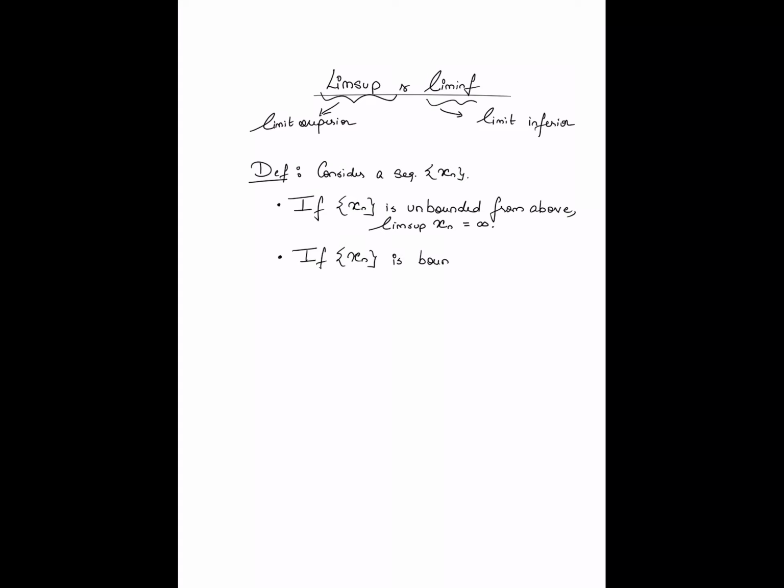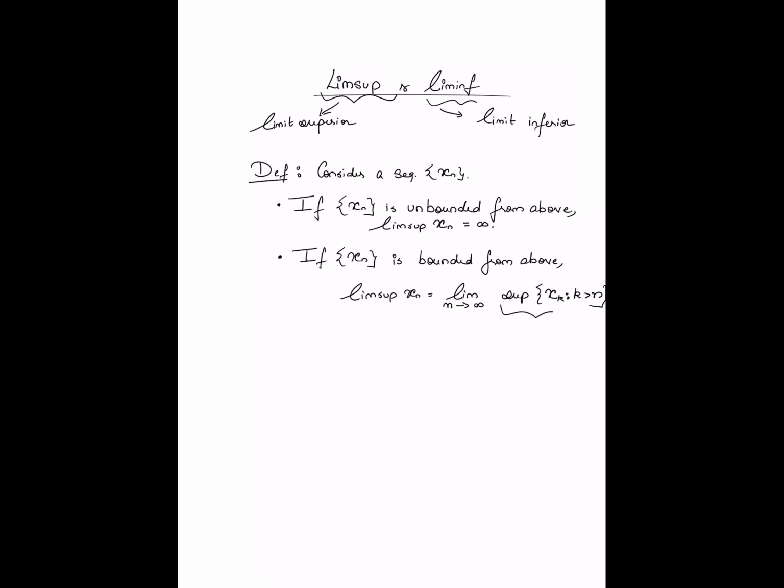it is bounded from above, we define the lim sup as follows. Lim sup xn is equal to limit as n goes to infinity sup. Okay, so let's stare at this a bit. If xn is indeed bounded from above, then the lim sup is defined as the limit as n goes to infinity of a certain sequence, right?